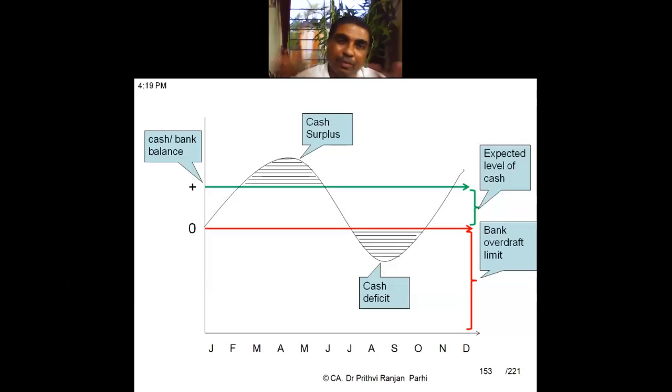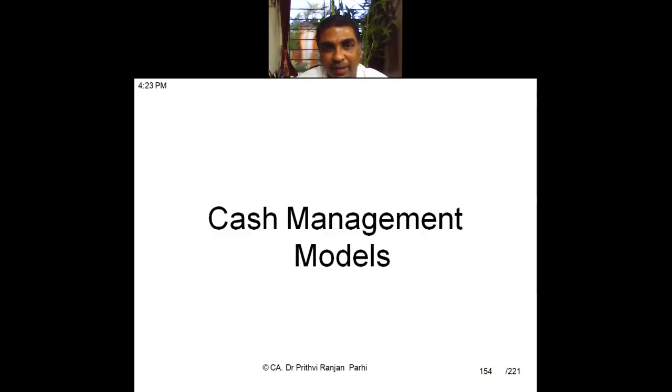Then one more method is also there, the adjusted balance sheet method. By adjusting the balance sheet figures also, we'll be able to compute this cash budget. Okay. And all these methods we'll be learning and also solving the questions in the same class. Therefore, considering the availability of time, I am purposefully skipping that part. What I'll be doing instead today is teaching you the cash management models. Cash budget preparation we'll be keeping for one more class.